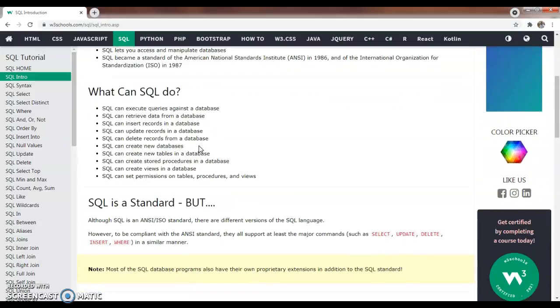What is the function of SQL? What can SQL do? SQL can execute queries against a database. SQL can retrieve data from a database. It can insert records into a database. It can update the records in a database. It can delete records from the database. Also, SQL can create new databases. It can create new tables in a database.